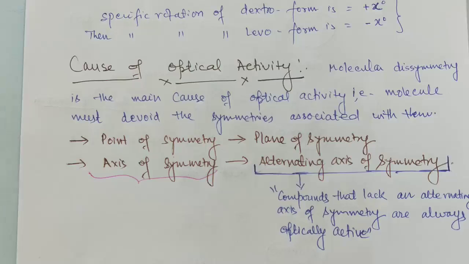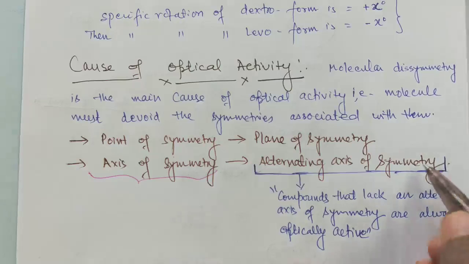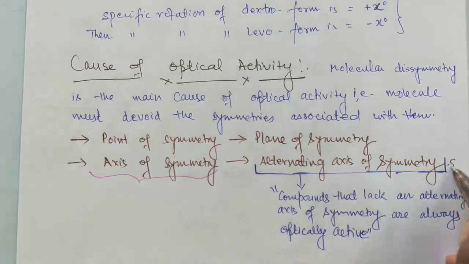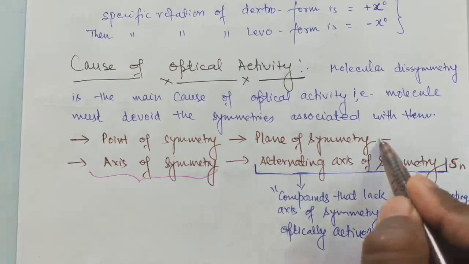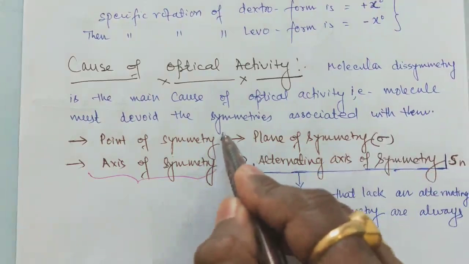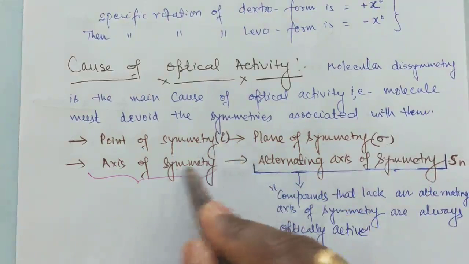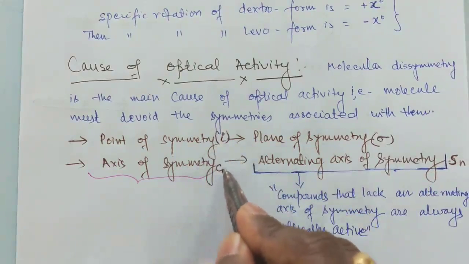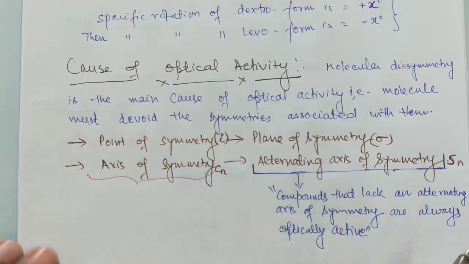And there is a correlation here. Alternating axis of symmetry is represented by Sn, plane of symmetry is represented by sigma, the point of symmetry is represented by i, and axis of symmetry is represented by Cn.